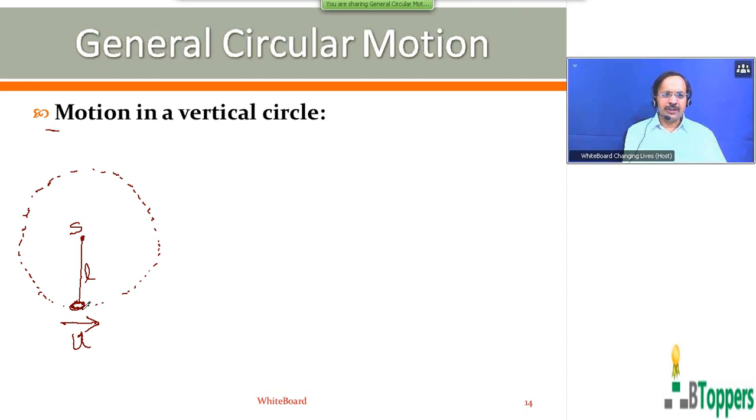So here I am considering the bob of a simple pendulum suspended by a string from a fixed point. Here I see the point of suspension, which is fixed here. Let us suppose the bob is projected horizontally with initial velocity of magnitude u from the lowest position. Let us suppose the value of u is large enough so that the bob can rotate in the vertical circular path continuously in the absence of air resistance.